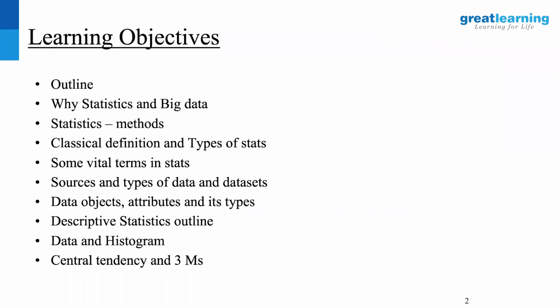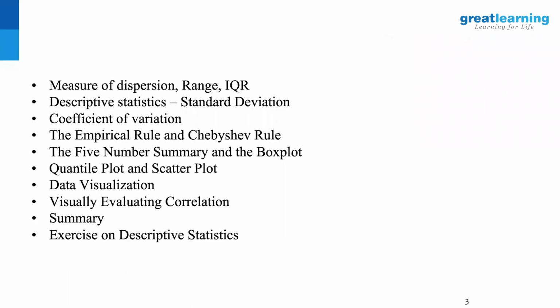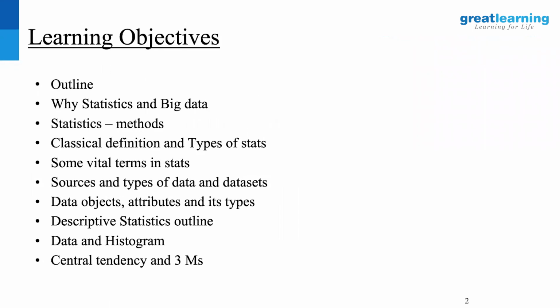So the outline is basically these are the different things that we are looking at. Here are the topics. We'll look at why statistics, what is big data, relevance of statistics versus big data, definition of statistics, different types of variables. We'll touch upon terms like population, sample, parameter, statistic. We'll come to all of that. Then types of data, we briefly touched upon there. We'll delve deeper a little bit. Then we talked about data objects, attributes, everything.